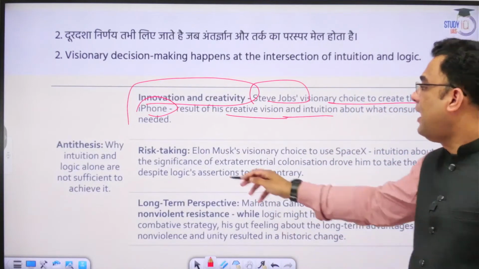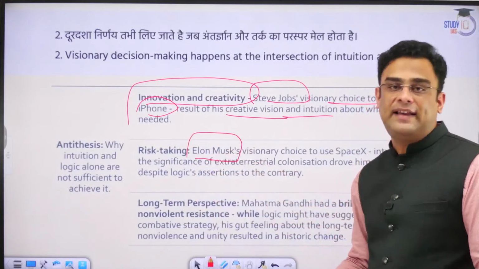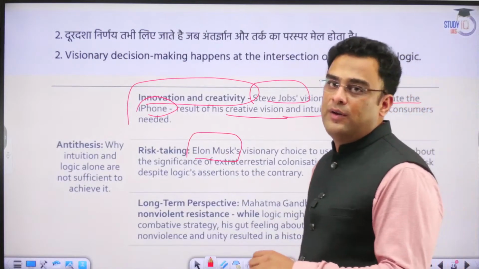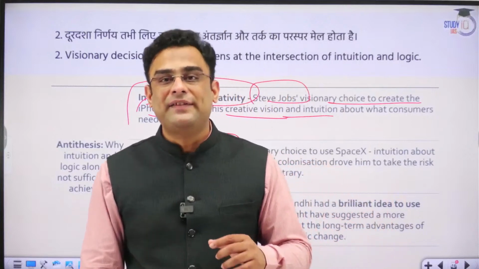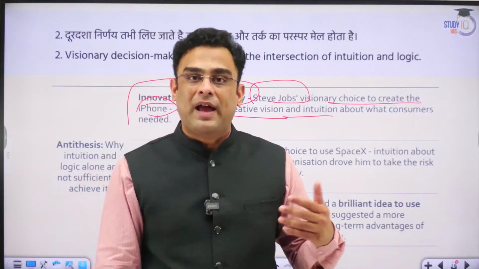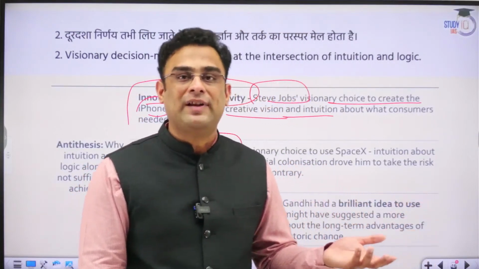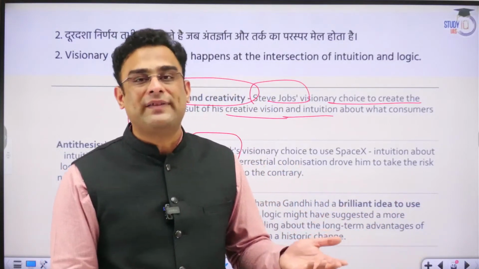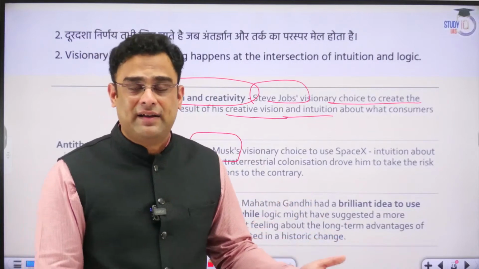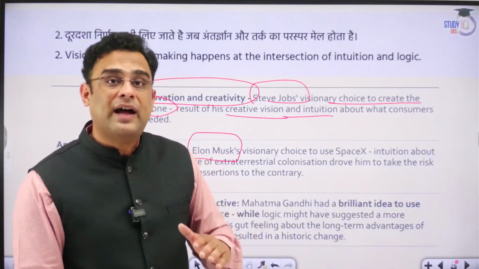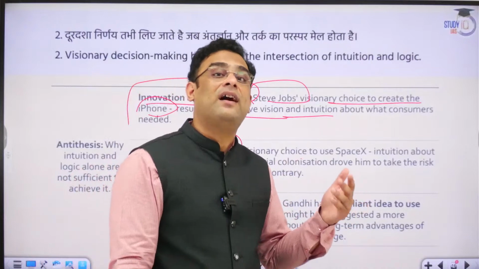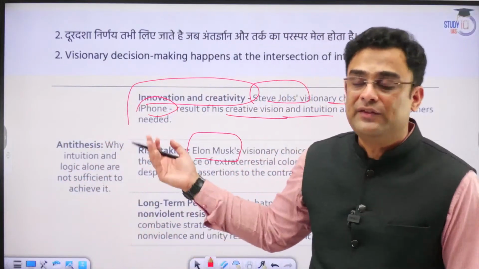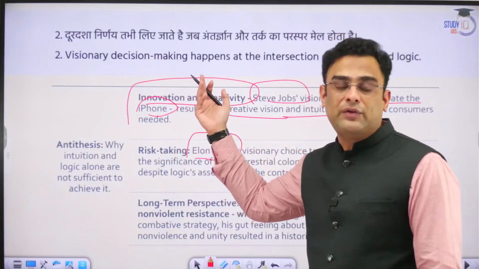That same can be seen now in the case of Elon Musk's example. Elon Musk, I mean, he is a person who just continues to amaze the world. From having established his first business venture at a very young age and become insanely successful, this man went on to establish companies like Tesla and SpaceX. He is now dreaming about colonizing other planets. Yes, very audacious dreams, but that is what visionary decision making is all about.